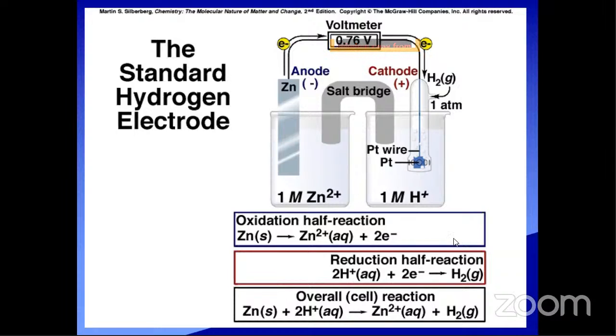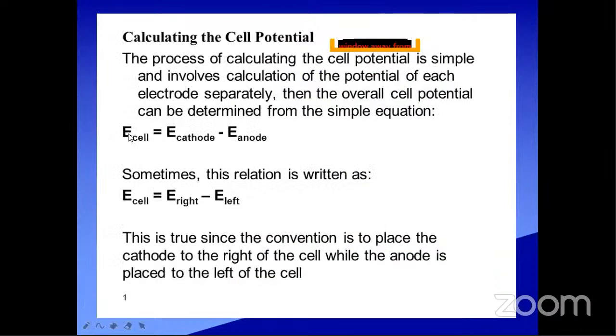While undergoing reduction there is also a specific reduction potential value, and while undergoing oxidation a specific oxidation potential. Now we have to determine each electrode's individual potential value, then we can calculate the total cell value easily. First we have to calculate the cathode value as well as the anode value, then we can calculate the total E cell value.